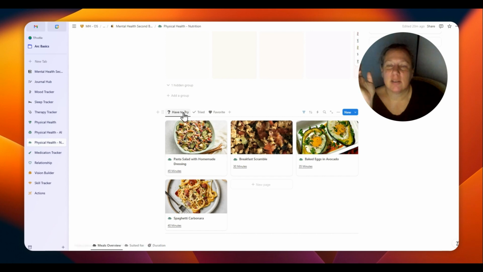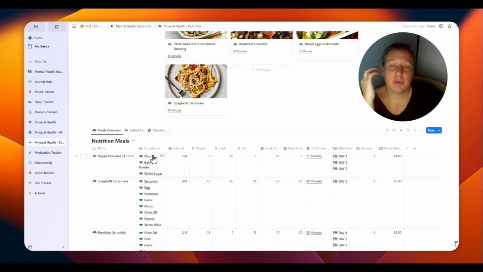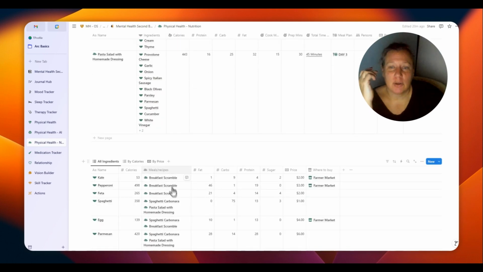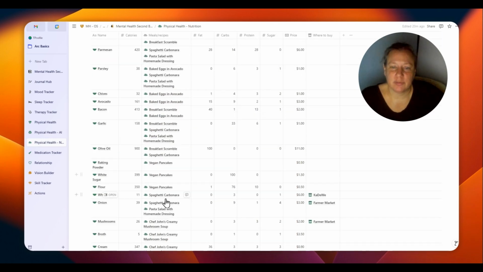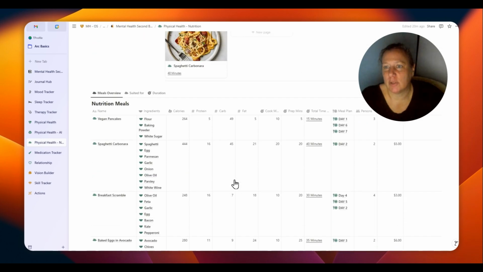This is a quick overview of what you have to try, what recipe you did try, and what turned out to be your favorite. So this is the overview with the ingredients, which are from another database you find down here. So you can sort them by calories or by price, and you can see the fat, the carb, the protein, the sugar, the price, which is here from Germany, and where to buy it. Just add yours to make it more personalized, more suitable for you.